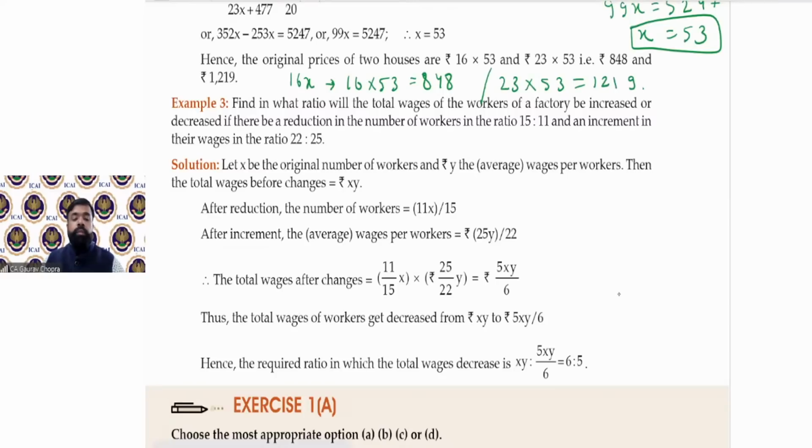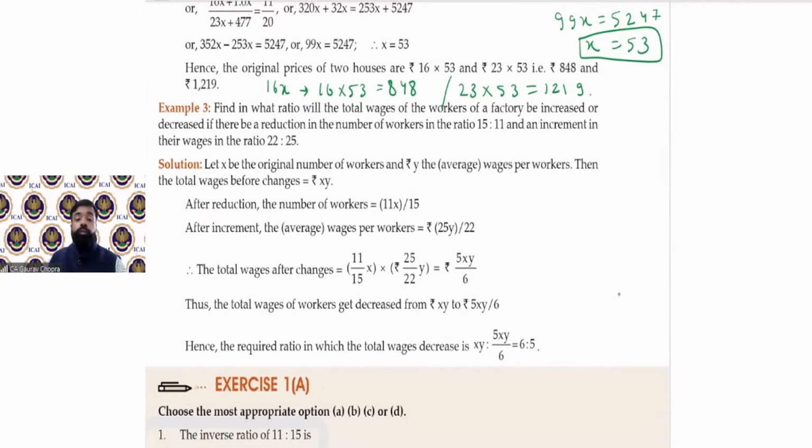Now example number 3. Find in what ratio will the total wages of the workers of a factory be increased or decreased if there is a reduction in the number of workers in the ratio of 15:11 and an increment in the wages in the ratio of 22:25. Now this is again a tricky question, but let's understand कैसे हम इसको apply करेंगे.